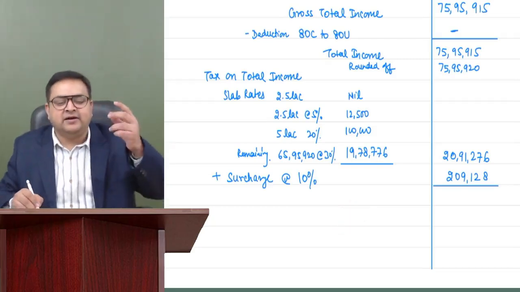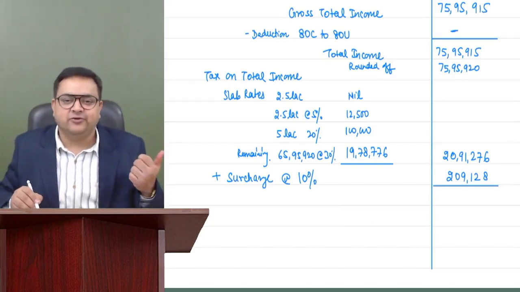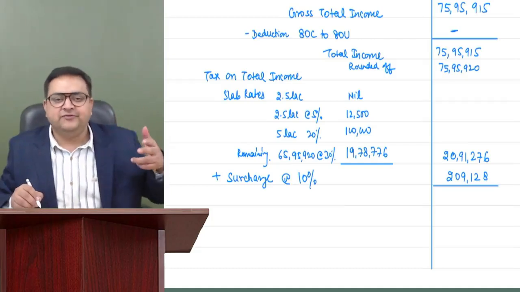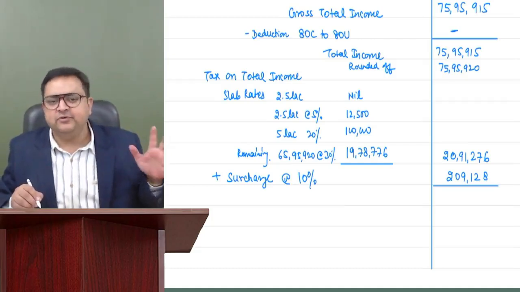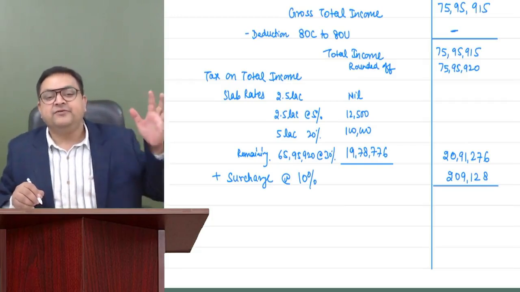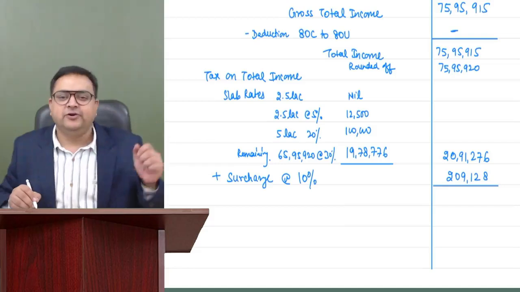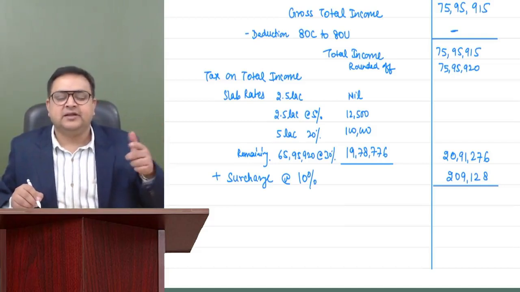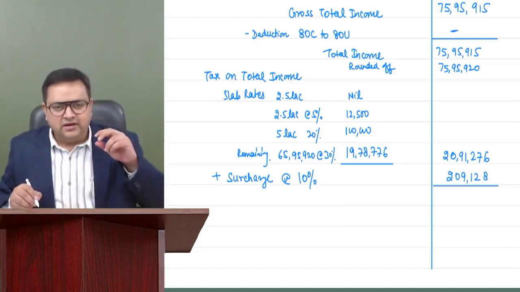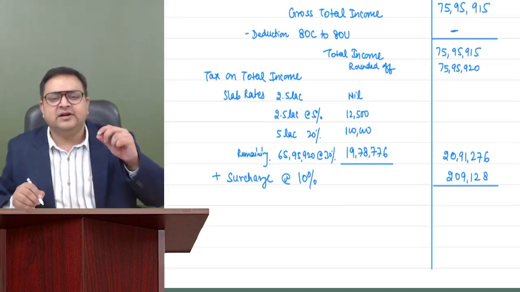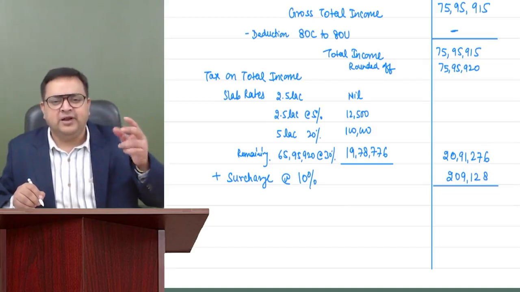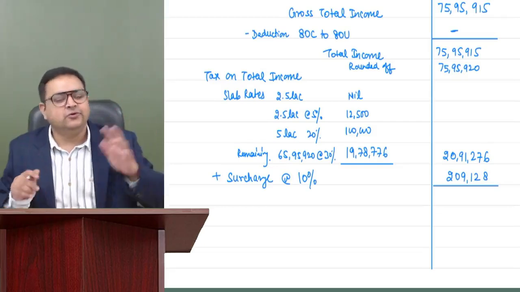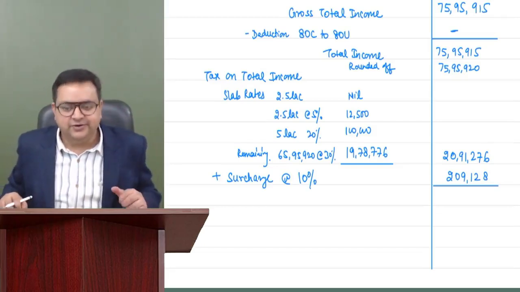I have told you in the initial first chapter also, you have to see marginal relief if your income is only a little bit above the level. Let's say the level is 50 lakh. If it is 51, 52, 53, then you can see marginal relief. If your income is 55, 56, 57, 60, 70, 75, no need to see. Again, if the assessee's income is more than 1 crore, in the bracket of 1 crore to 2 crores, you will see marginal relief if his income is a little bit over 1 crore, like 1 crore 1 lakh, 2 lakh, 3 lakh. If his income is 1 crore 20 lakh or 1 crore 30 lakh, no need to calculate marginal relief. Understood?